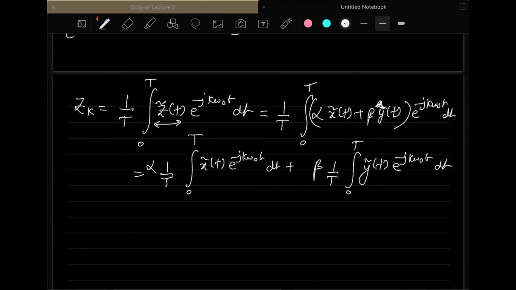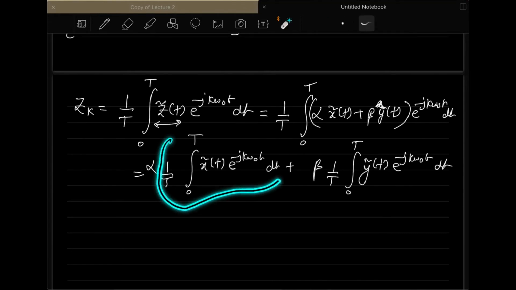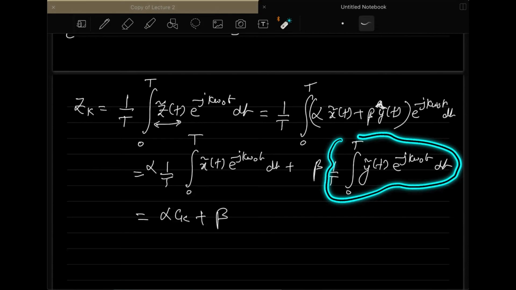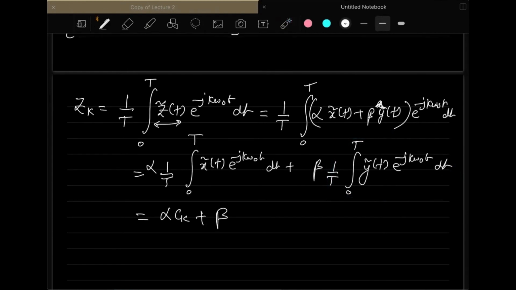You already know that the first is the exponential Fourier series coefficient for x tilde t, which is ck as we have assumed, and the other is the Fourier series coefficient for y tilde t, which is dk as we have assumed.